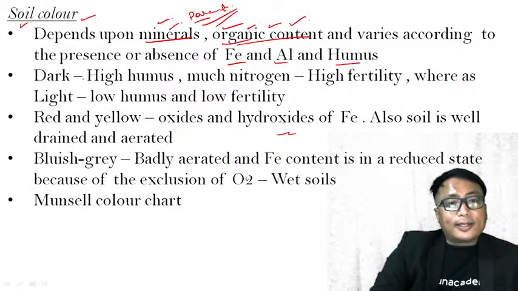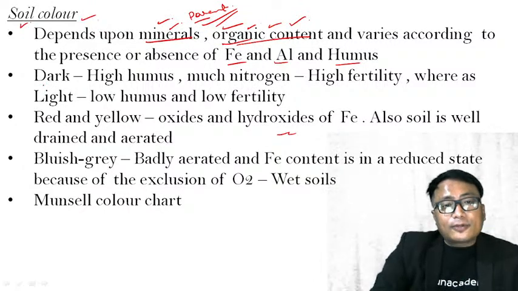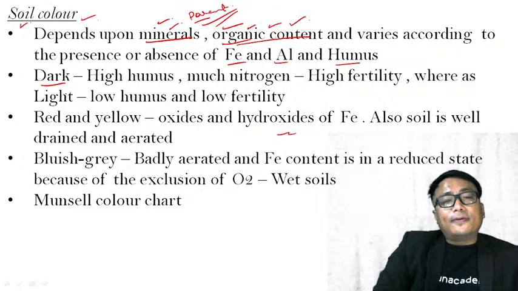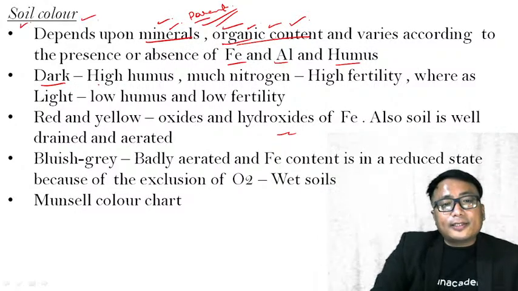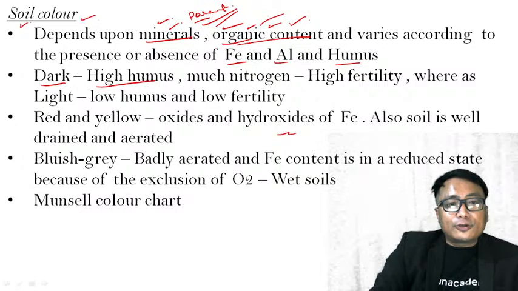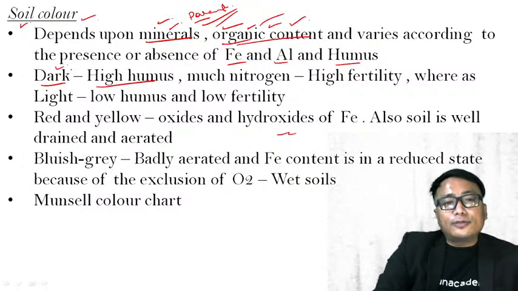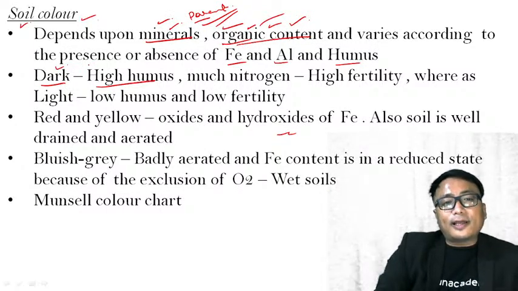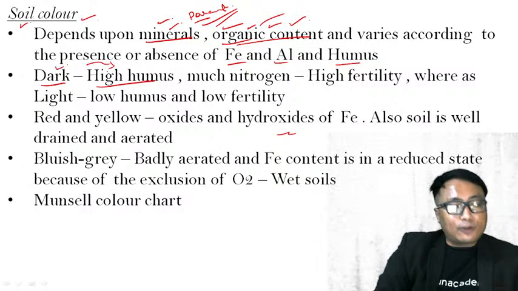Now if the color of the soil is dark, then we can come to a conclusion that it has a very high humus content. What is humus? Humus is the decay of organic matter. So if the color of a soil is dark, we can come to a fairly good conclusion that it is having a very high humus content, means organic content is there.